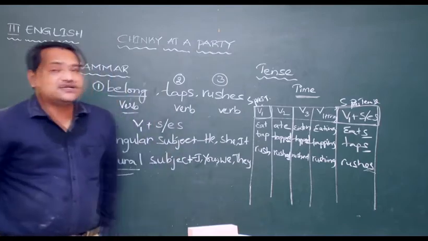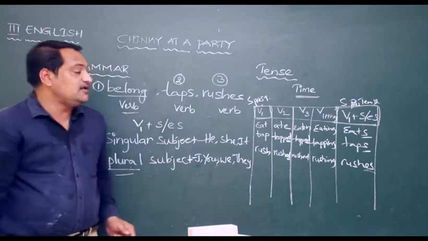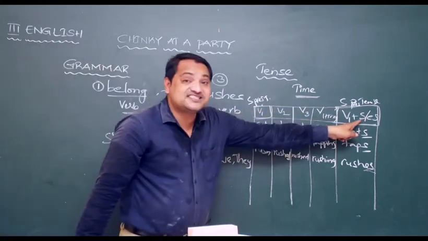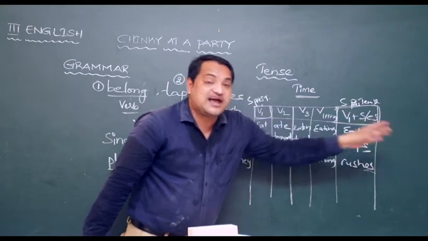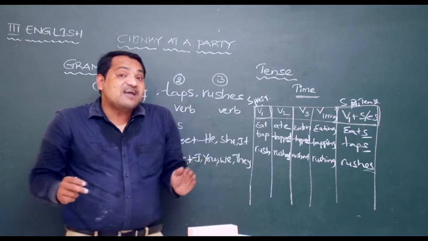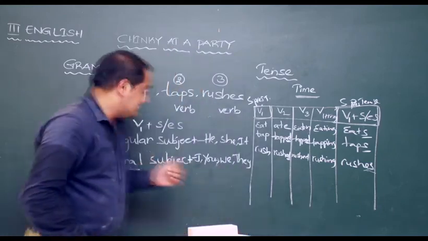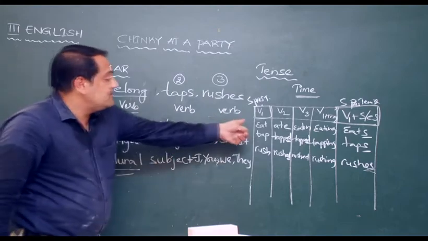So, in the subject, when we have one person, one animal or one thing, then we use V1 plus S or ES. We have to add S or ES to the verb. If we have more than one person, one animal or one thing in the subject, that is a plural subject, we write V1.